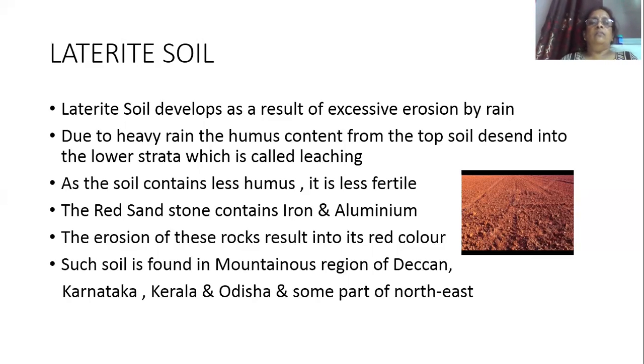So laterite soil, how is it formed? Because of excessive erosion by the rain. Because of heavy rain, the humus content from the top of the soil goes down into the lower strata, and that is called leaching. This soil contains less humus, that is why it is very less fertile. It is red in color because it contains red sandstone, iron and aluminium, and erosion of these rocks also results in its red color. Where is this soil found? It is found in mountainous regions of Deccan, Karnataka, Kerala, Odisha, and some parts of northeast India.